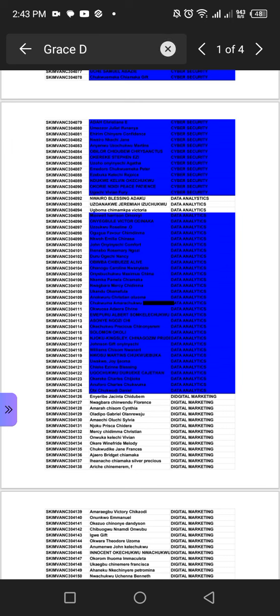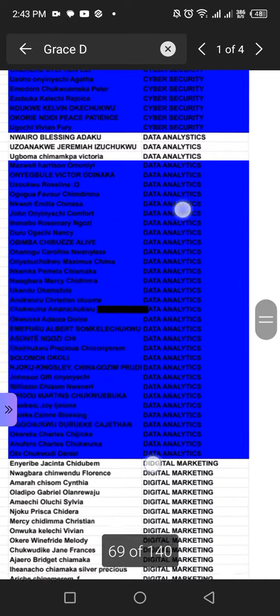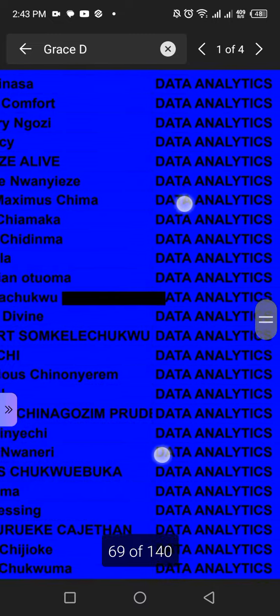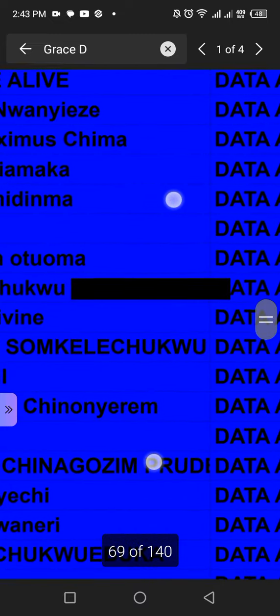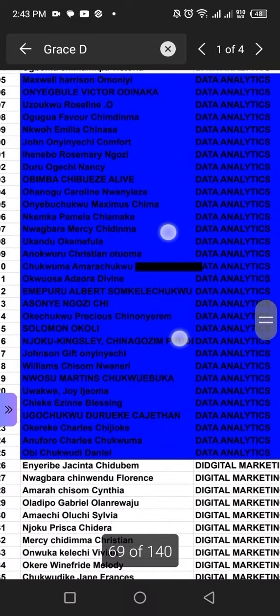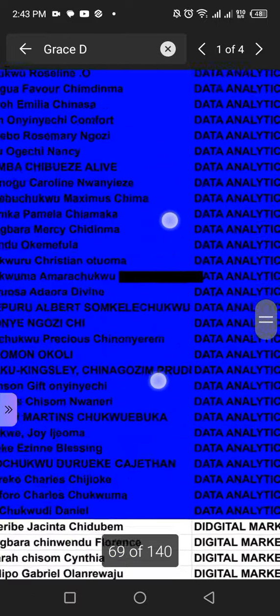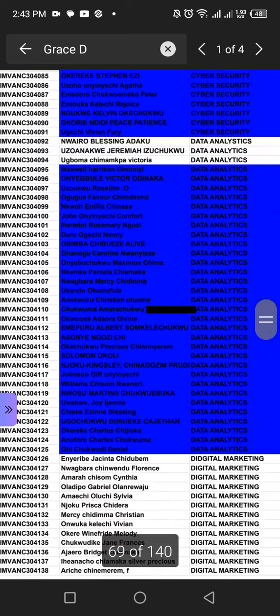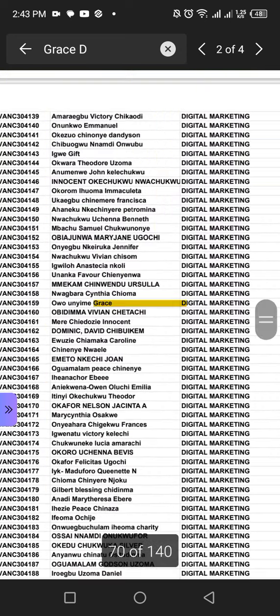Now, if your name is in the blue line, it means you didn't provide your NIN during the exam, and that's because it was a supplementary exam you took. So you just zoom in. See, Microsoft darkens it very well, but see this Chukuma Amarachuku Grace something is there, but it's very dark. This application is not the best for it. So use any of those ones.